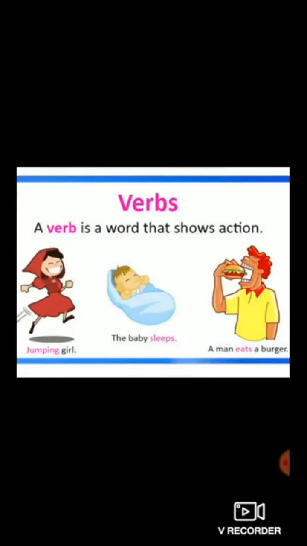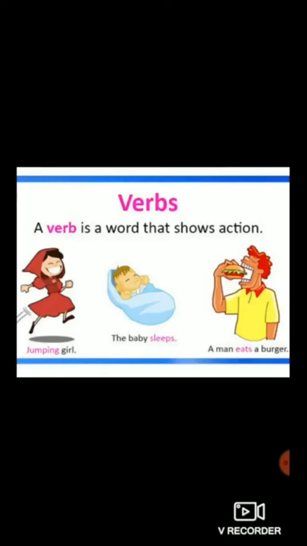Yes, a verb is a word that shows an action. A verb is a word that denotes an action. So examples are given on the image which is shown here. Jumping girl. So jumping is the action. That's why it is known as a verb.